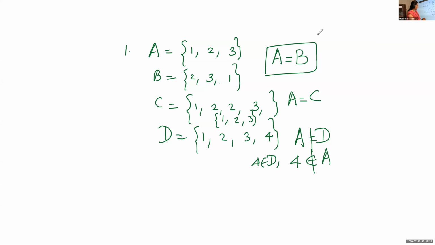So we can say two sets A and B are equal if every element in A is an element of B, and likewise, every element of B is an element of A. If both the things happen, then we can say the set A equals set B. Whenever we write the elements in a set, the order may change.